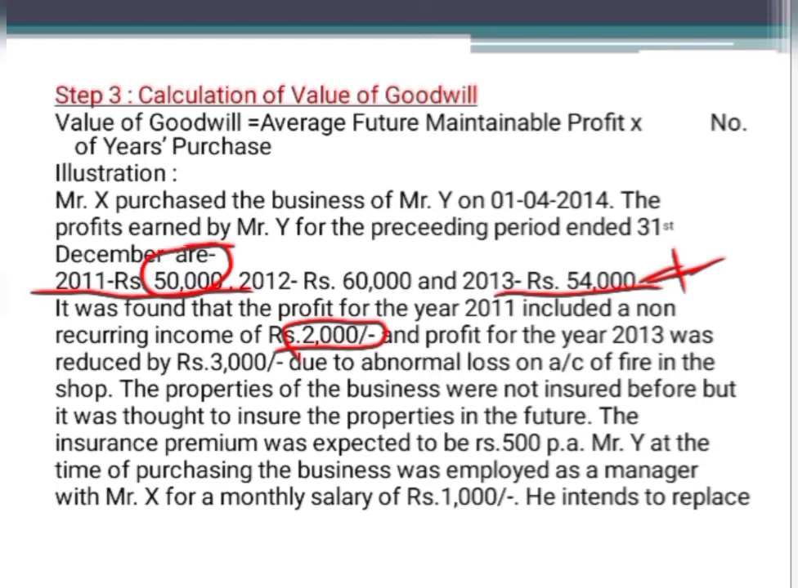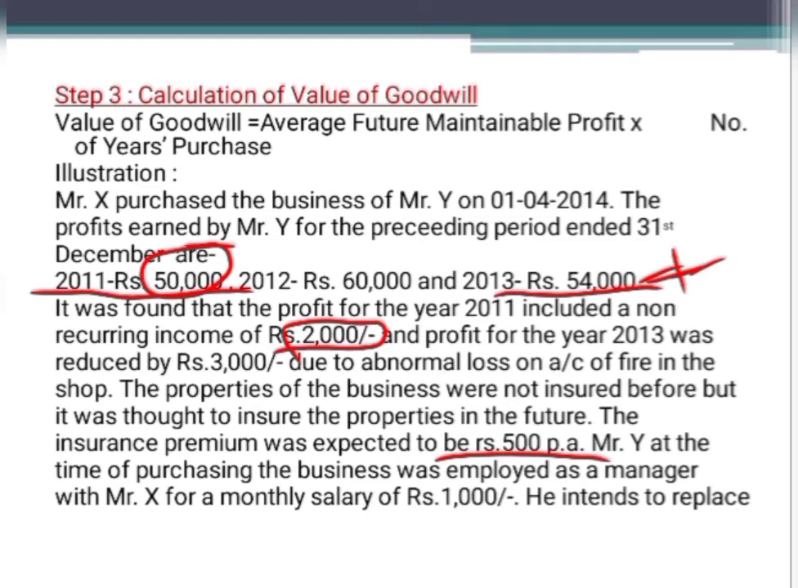Okay, then the properties of the business were not insured before, but it was thought to insure the properties in future, which means that so far when Mr. Y was carrying on the business, he did not take up any insurance policy on the properties of the firm. But now when Mr. X is purchasing the business, in the future he is planning to take up an insurance policy, and the insurance premium expense will come to 500 per annum. So in which step we have to consider this? This is the expense which is likely to be incurred in the future. So this adjustment should be taken in the second step while calculating the average future maintainable profit.